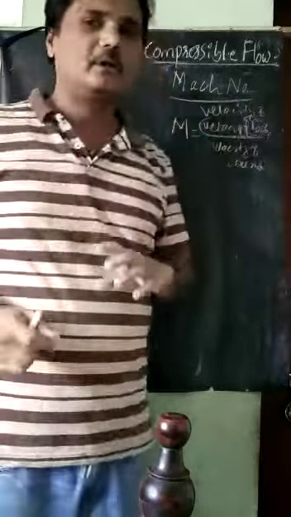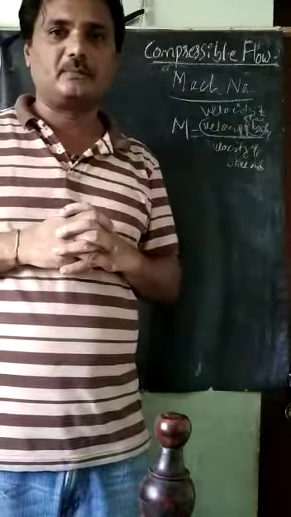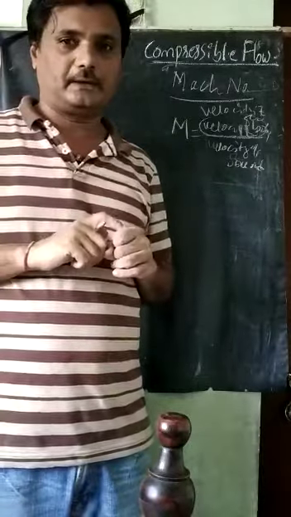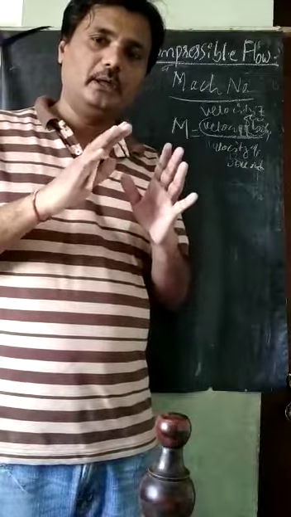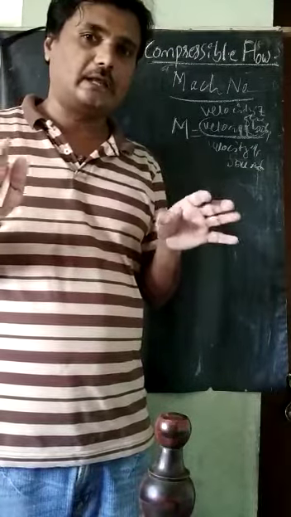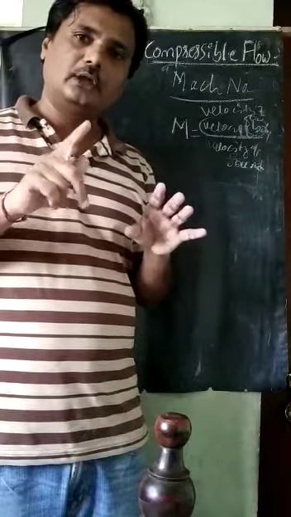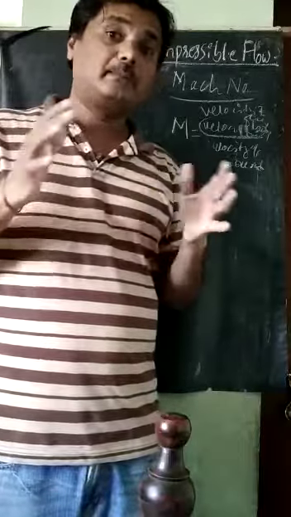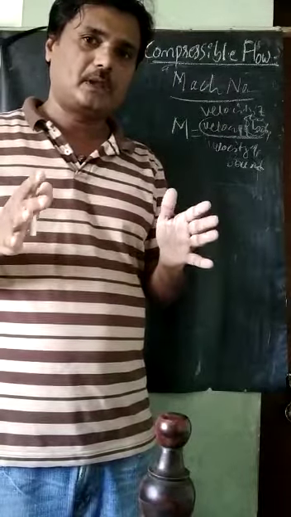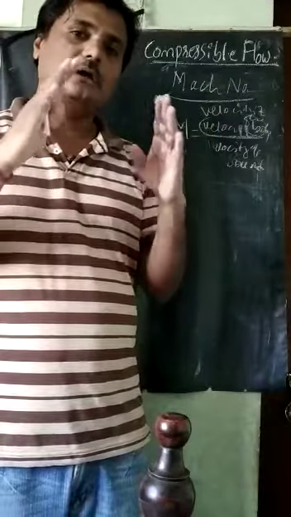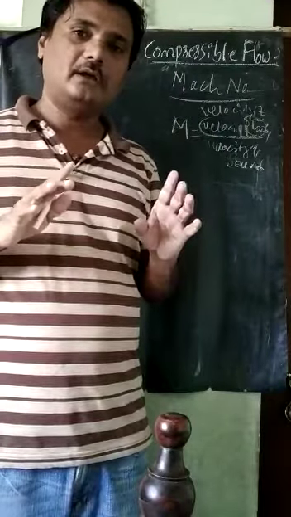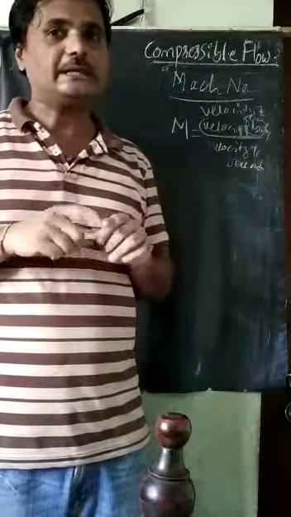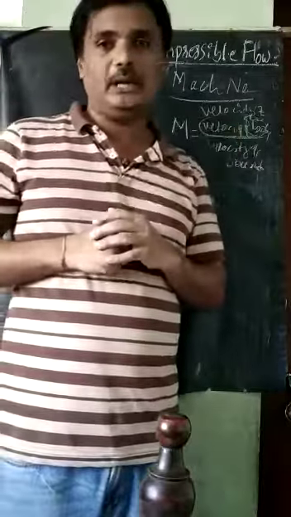That means there are two kinds of situations here: when the body is moving, the fluid is static; when the fluid is moving, the body is static. Like an aeroplane is moving, the surrounding air is taken as static, then for the aeroplane, the velocity of the body has to be taken. In the case of dams and mobile towers, they are static structures, but the surrounding air is moving, or in the case of a dam, water is moving. In those cases, the velocity of the fluid has to be taken.